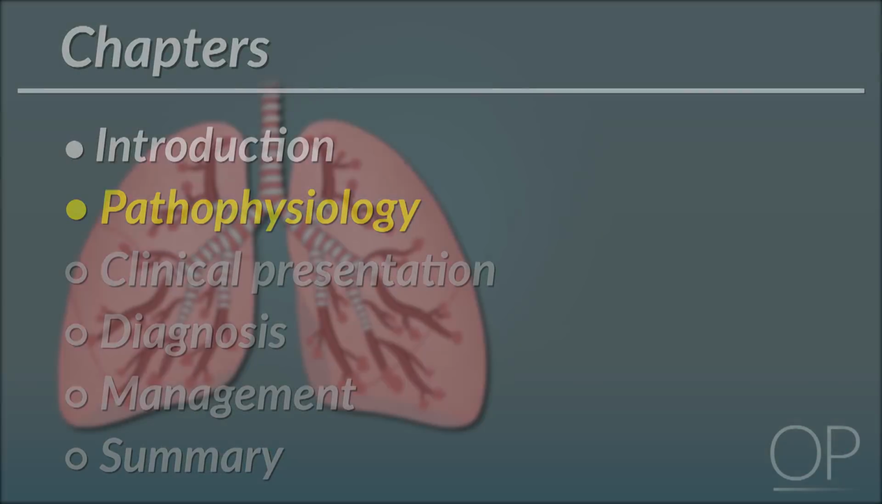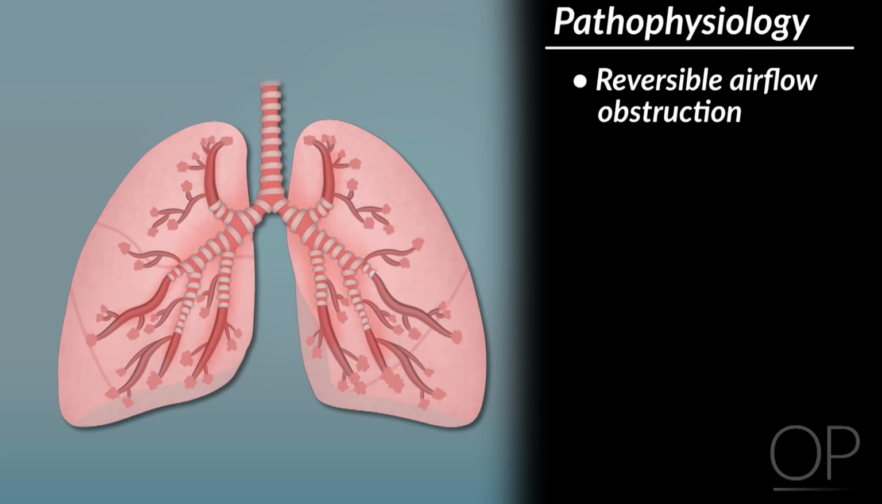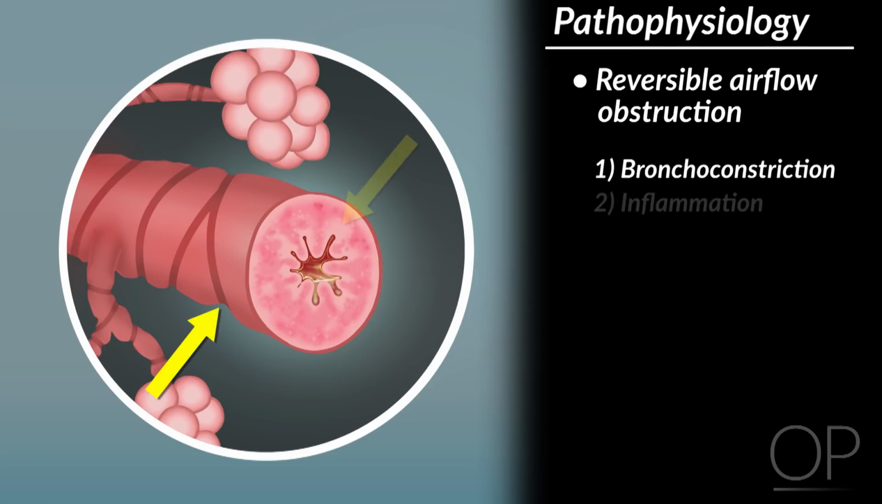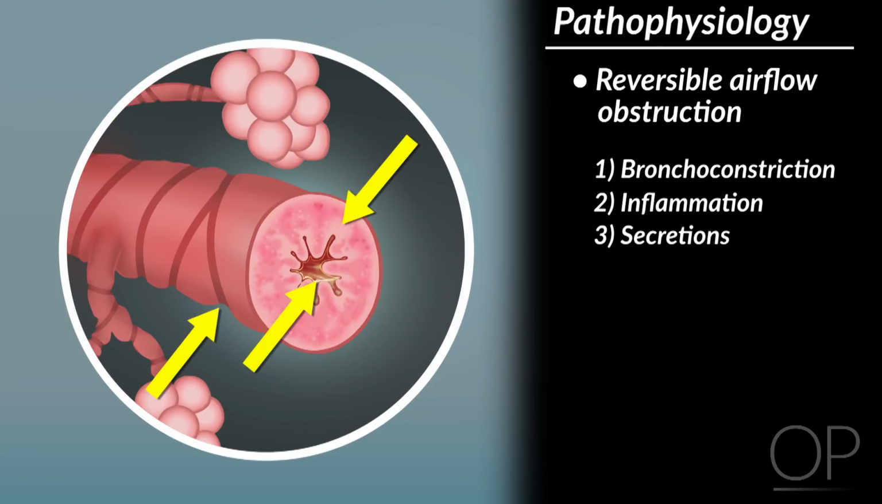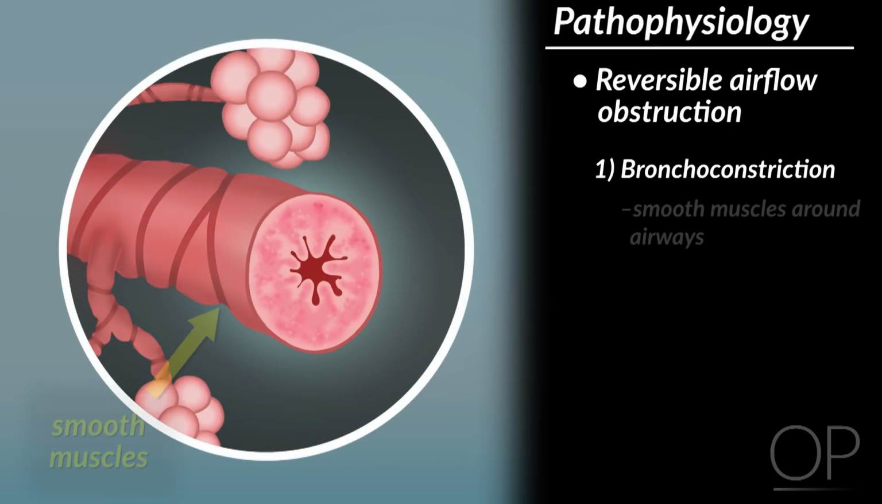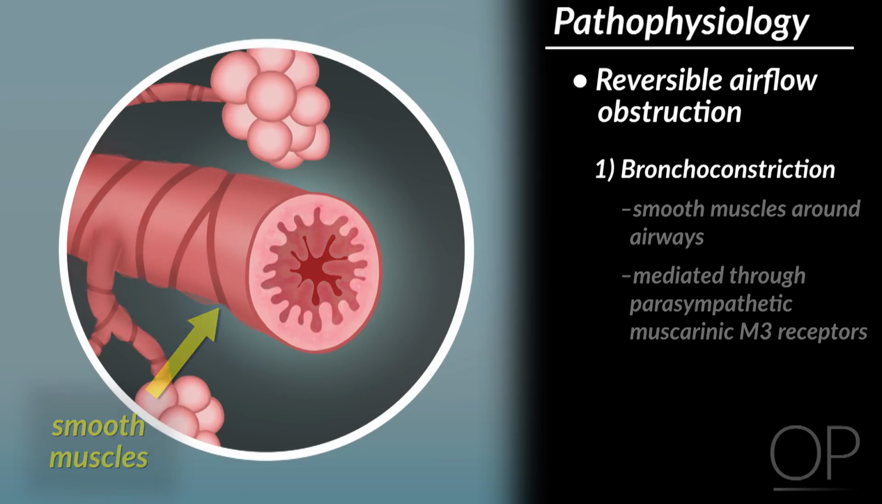Pathophysiology. The underlying pathophysiology of asthma is reversible airflow obstruction. There are 3 main mechanisms that cause this obstruction: bronchoconstriction, inflammation, and secretions. Bronchoconstriction occurs through constriction of smooth muscles around airways and is mediated through parasympathetic, muscarinic M3 receptors.